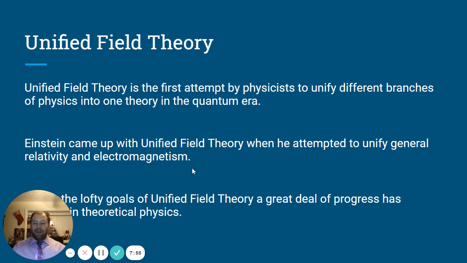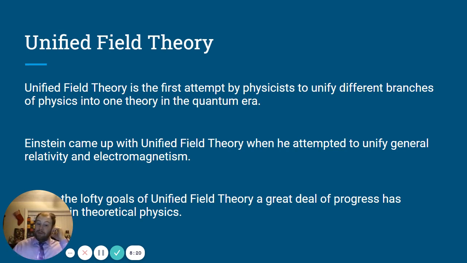And now one of the final things that he really contributed to is called unified field theory. Unified field theory is the first attempt by physicists to unify all the different branches of physics into one theory in the quantum era. Einstein came up with this when he attempted to unify general relativity and electromagnetism. So he was trying to smush two things that aren't necessarily connected together into one unified theory.